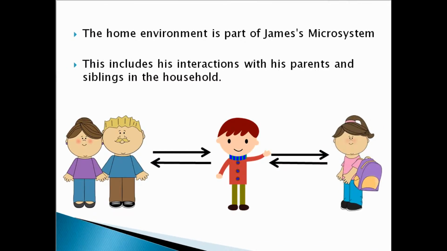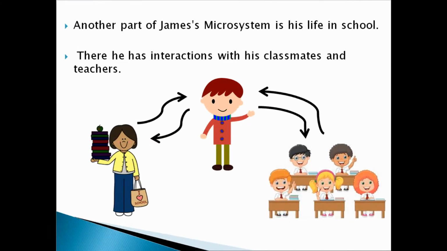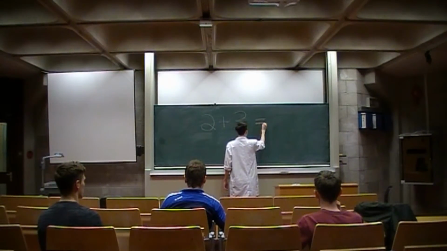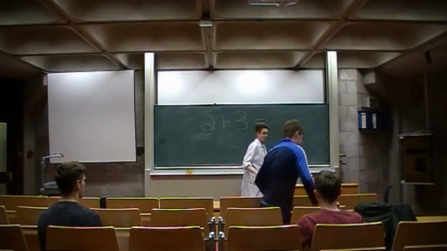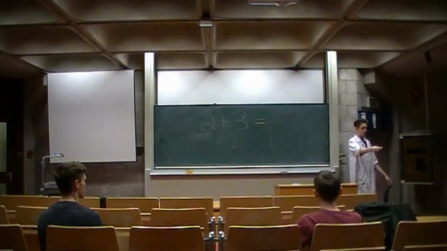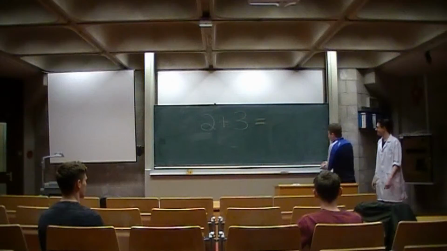The home environment is part of James's microsystem. This includes his interaction with his parents and siblings in the household. Another part of James's microsystem is his life in school. There he has interactions with his classmates and teachers. In this first video, we see how James gets the answer to a simple maths question wrong. He is jeered and taunted by his classmates, he is disappointed in himself, and he leaves the class.